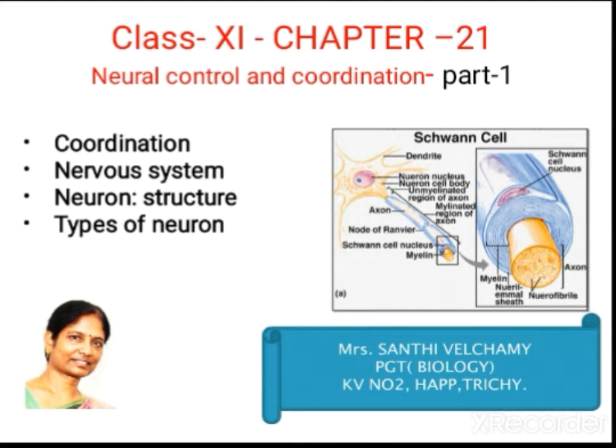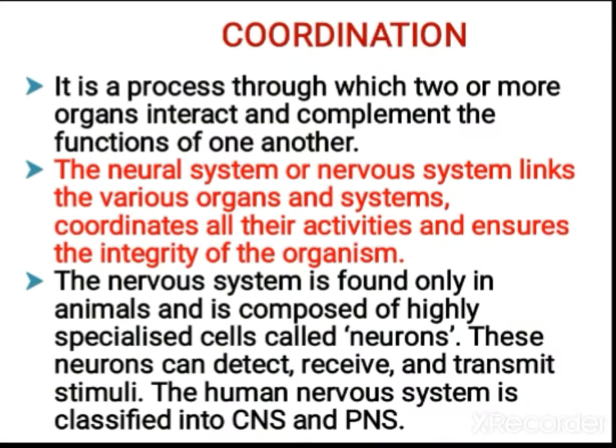So today we are going to study the chapter Neural Control and Coordination. The topics to be covered are coordination, the nervous system, the structure of neuron and types of neuron. So first let us study what is coordination. Coordination is a process in which two or more organs interact and complement the functions of each other.